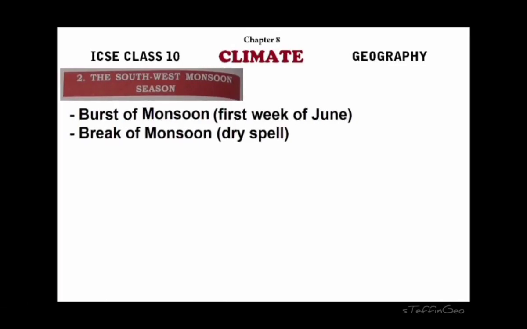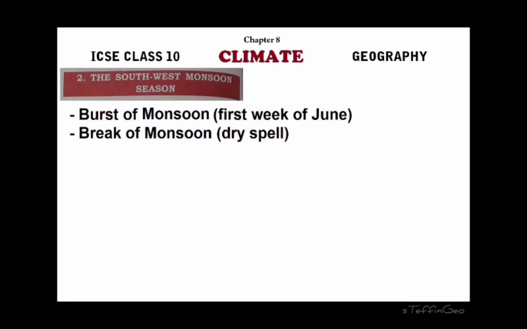Two important features of the southwest monsoon season are the burst of monsoon and the break of monsoon. Burst of monsoon is the sudden arrival of the southwest monsoon, right? Till the end of the previous season, that is the dry summer season, there is no rainfall at all, but all of a sudden in the first week of June, the rainfall increases rapidly. This sudden increase is called the burst of monsoon, right?